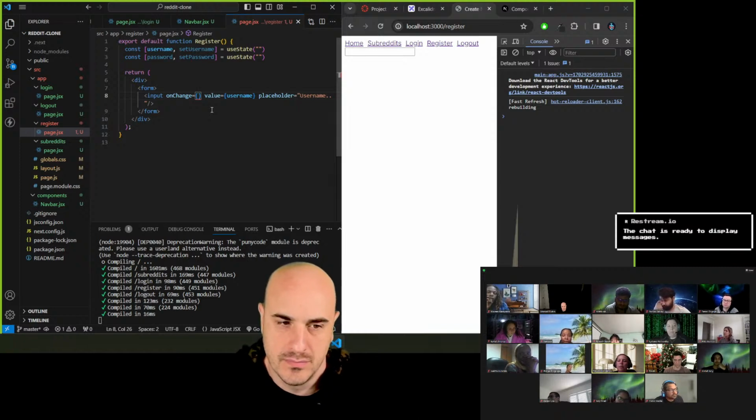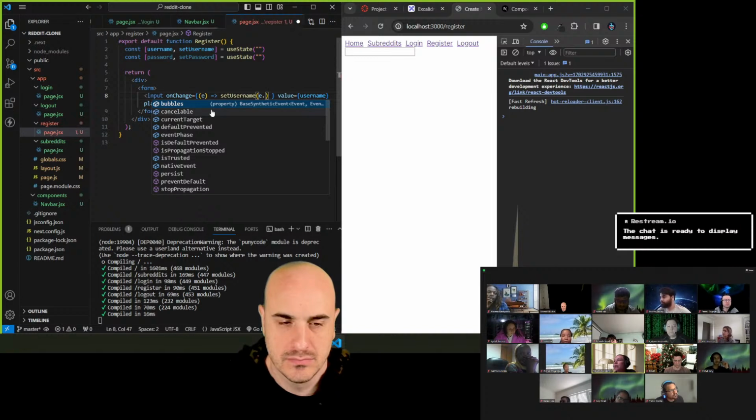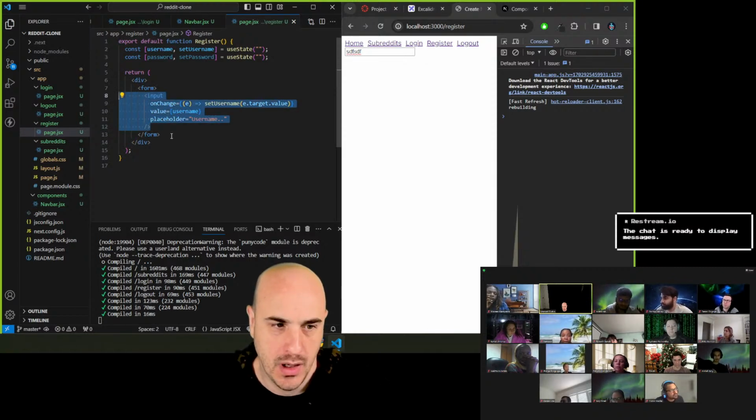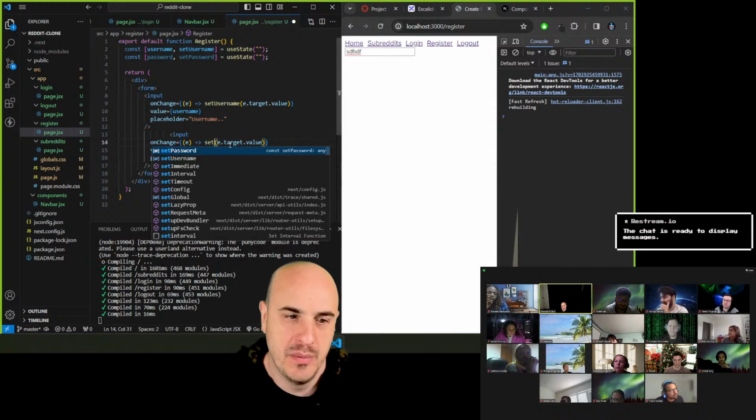You can do a callback function. So we can target e, the event. And then we're using setUsername and taking in event.target.value. Yeah, exactly. And then I'm going to copy this one for, what are we doing here? For password, right?